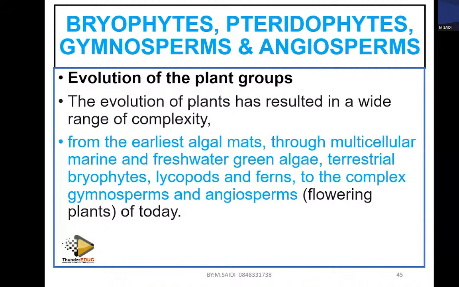Yes, the ferns are an example of the pterophytes, or what we call pteridophytes. And then the pteridophytes modified slowly into the gymnosperms. And then the gymnosperms developed more into the angiosperms. So today we have the most developed plant as the angiosperms.